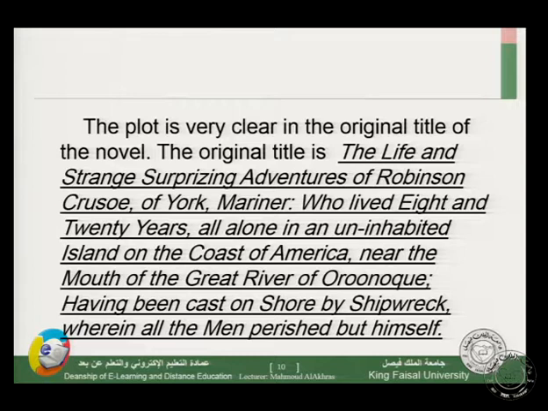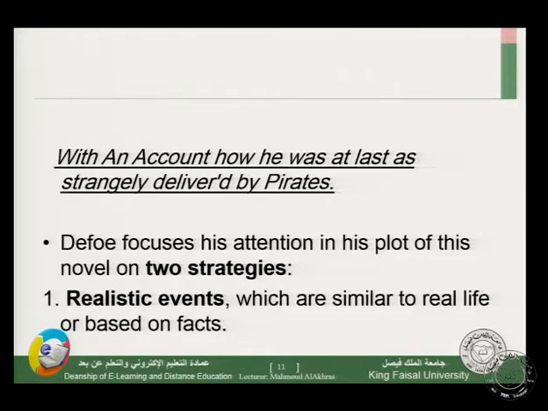The original title is The Life and Strange Surprising Adventures of Robinson Crusoe of York, Mariner, who lived 28 years all alone in an uninhabited island on the coast of America, near the mouth of the great river of Orinoco, having been cast on shore by shipwreck, wherein all the men perished but himself, with an account how he was at last as strangely delivered by pirates.